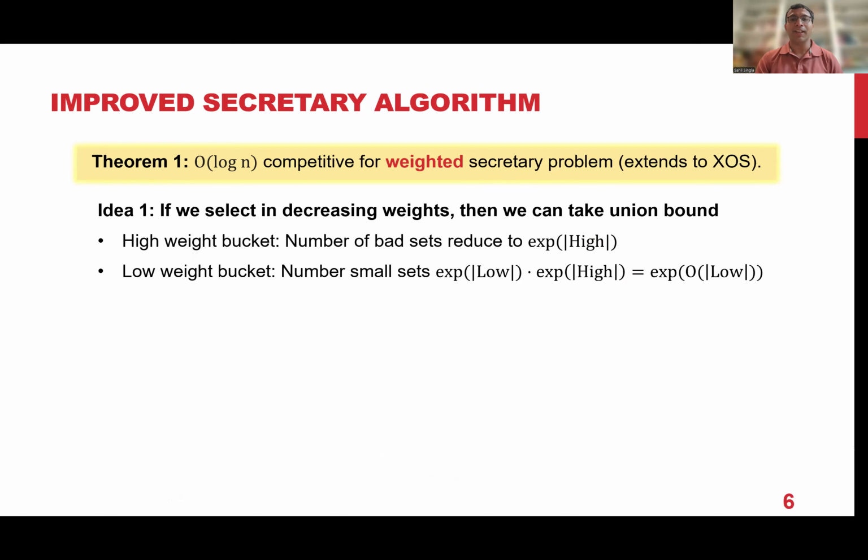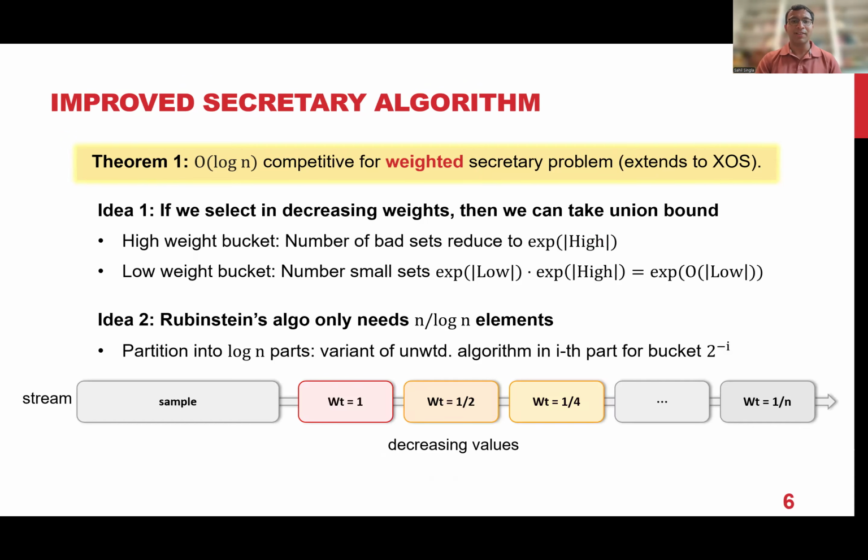The other thing is that in the random order problem, although we are not going in decreasing order of weights, we want to somehow say that we can still mimic this as if we are going in decreasing order of weights. And this is where we again use the intuition from, it's not a black box, but roughly Aviad's algorithm, the unweighted algorithm of Aviad from 10 years ago, which only needs to consider a 1 over log n fraction of the stream. So it doesn't need to look at the entire stream.